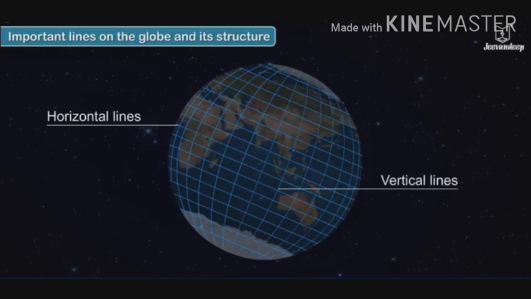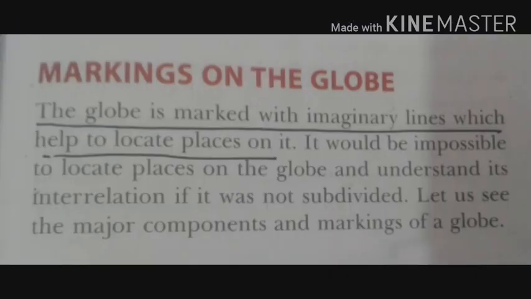So students, when we study globe, we find various vertical and horizontal lines around it. Like in this picture, these lines are forming a crisscross network which is called as grid system. The horizontal lines are your latitudes and the vertical lines are your longitudes. As I have shown you, the lines running vertically and horizontally on the globe are imaginary lines which help us to locate places on the globe.